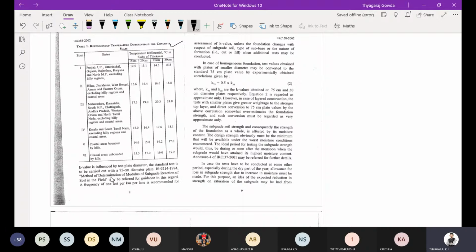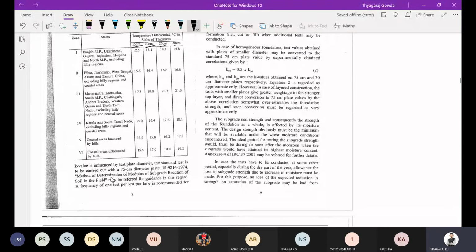You can observe here, for a given slab thickness, the temperature differentials are varied. Punjab, UP, based on the state's temperature, they have considered the temperature differential.